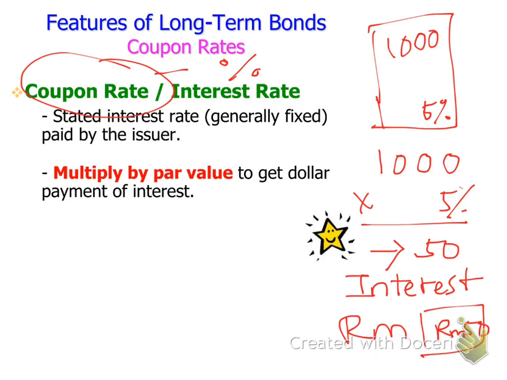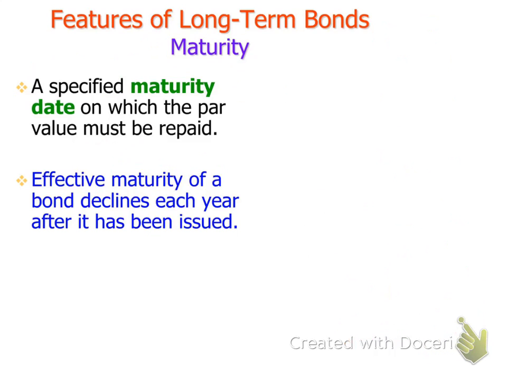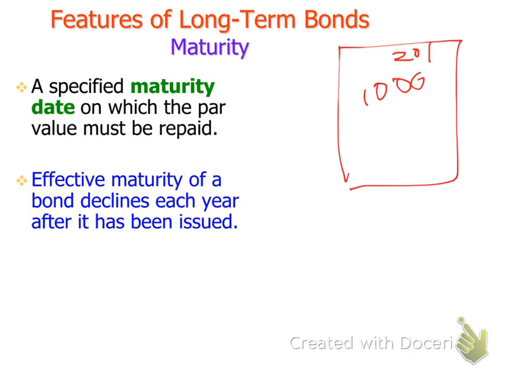Get it? Now, how to get the dollar payment of interest? Basically, you need to use the percentage times your par value. Par value by default is 1,000, but the question may change it, and the company will change it accordingly. Now, next, we talk about the features of a bond, that is the maturity. Maturity means that, let's say this bond, 1,000, was issued in year 2011. It matured in year 2021, maybe. So we say this is the maturity date. You will have a 10 years maturity date.